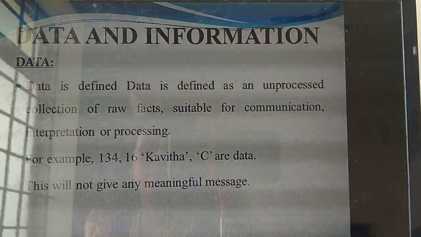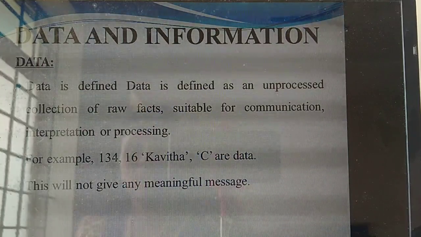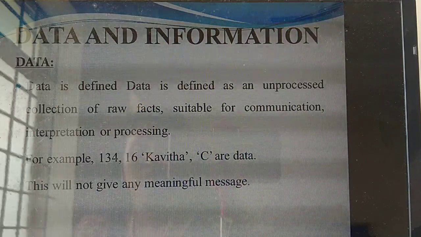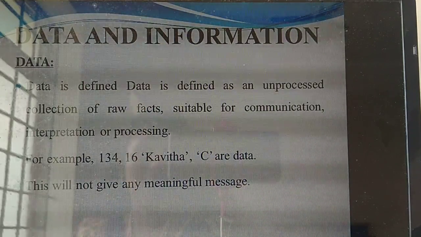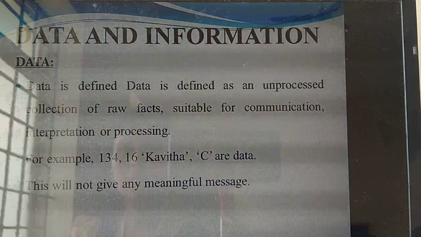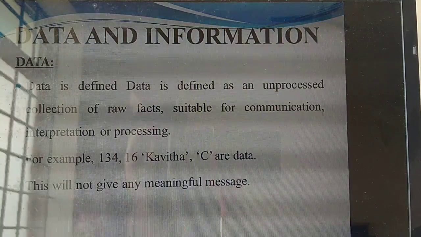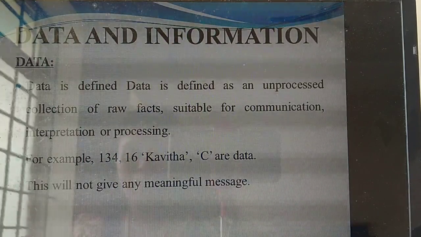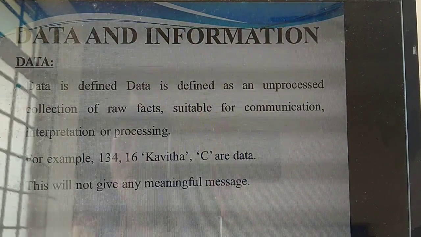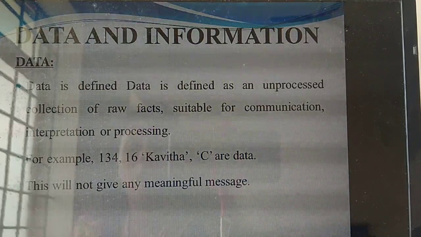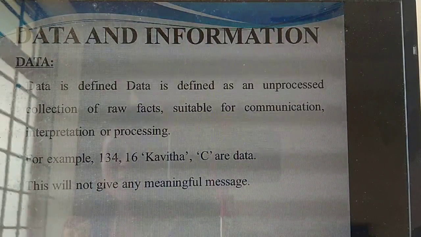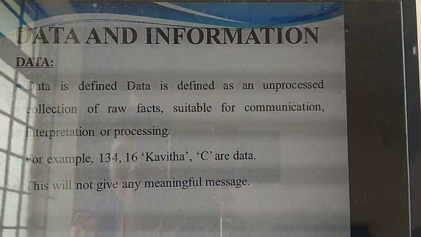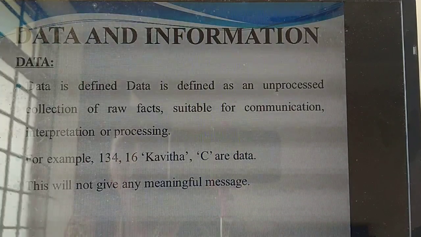Today we are going to study data and information. First I am explaining data. This is a very important 2 mark question. What do you mean by data? Data is defined as an unprocessed collection of raw facts. That means it will not give any meaningful message. What is the difference between a processed and an unprocessed collection? Unprocessed means unrelated things, collected but suitable for communication.